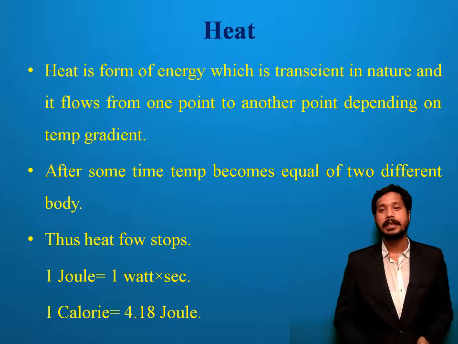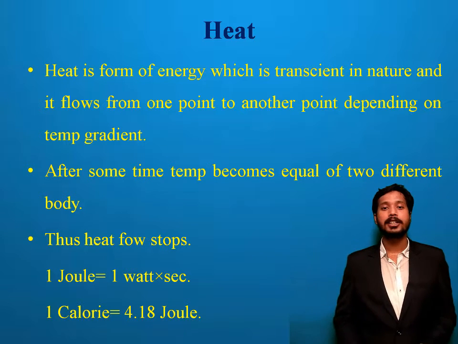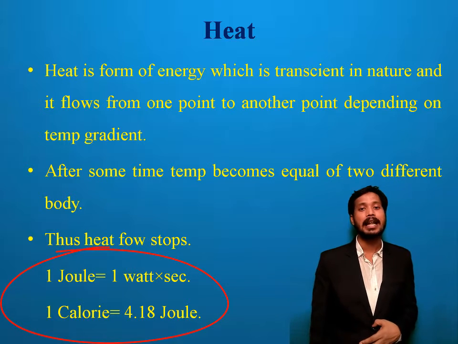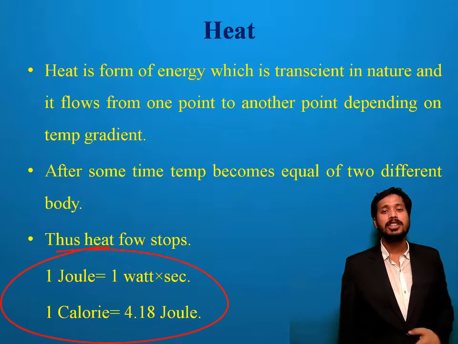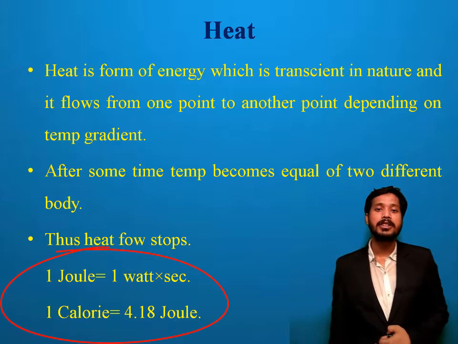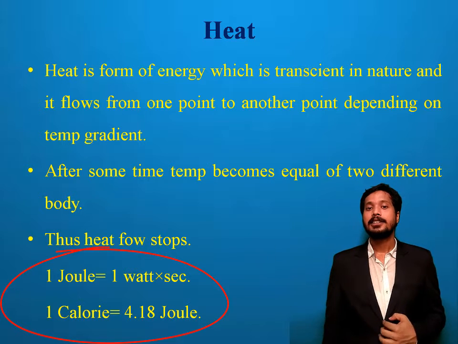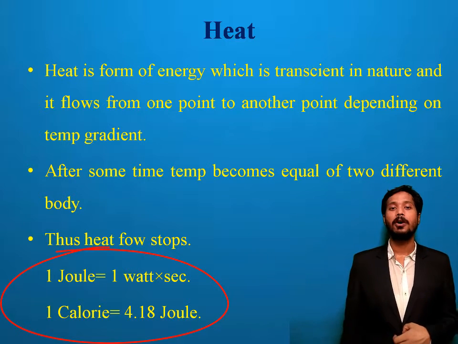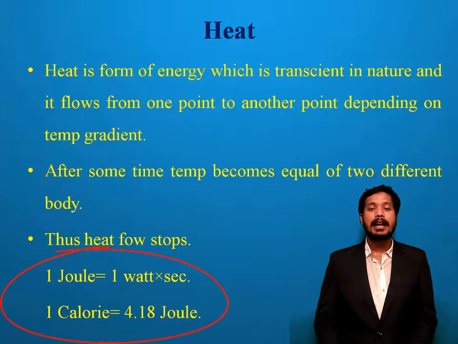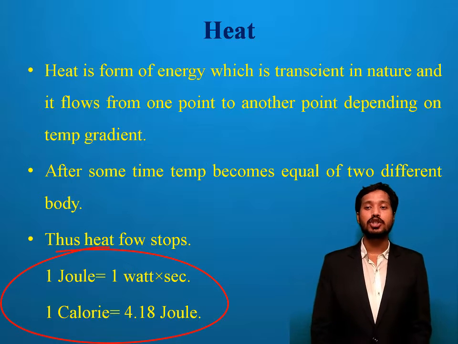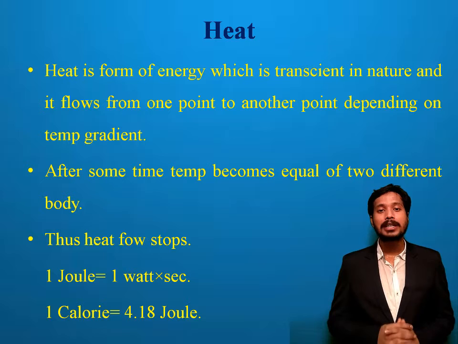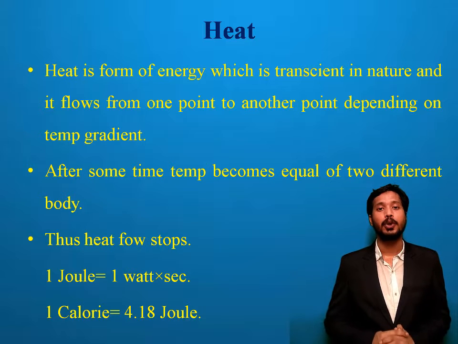The unit of heat we know is the joule and the calorie. The SI unit is the joule and the CGS unit is the calorie. Joule means we can write watt multiplied by second, since watt is joule per second. So joule equals watt into second. And the value of calorie: 1 calorie equals 4.18 joule. Remember this conversion: 1 calorie equals 4.18 joule.